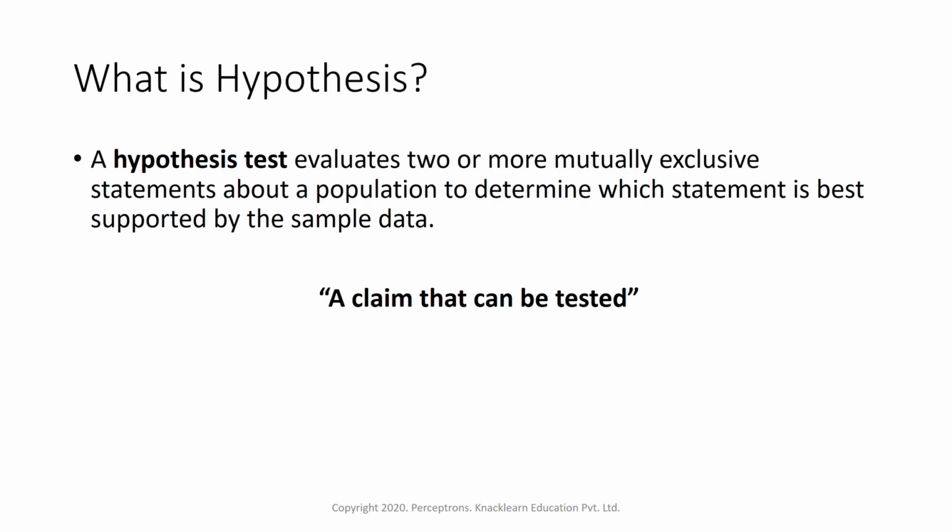Now here, suppose we are doing a test with respect to a COVID-19 vaccine. Suppose there is a company which came up with a vaccine for COVID-19, and the vaccine's name is, suppose, X. To check if that vaccine is going to work or not, we have to pick a sample and check with respect to the sample. The claim made by the company is that this is the vaccine which is going to work for COVID-19. But to see if it is really going to work, we have to test that hypothesis. We have to test that claim that it is going to work.